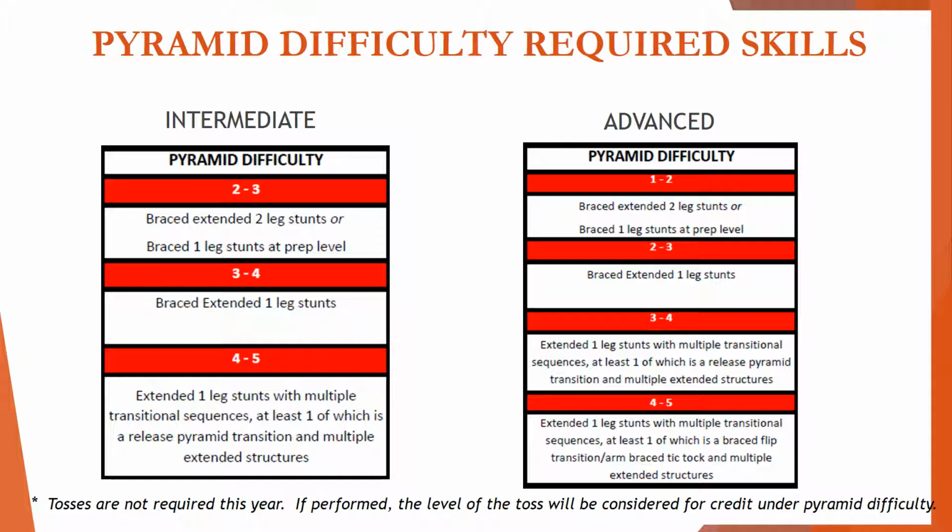This year, school teams are not required to perform tosses. If a JV or varsity team would like to perform tosses, they may. Any tosses performed will be credited for difficulty within the pyramid category. Elementary and junior high teams are not allowed to perform tosses.